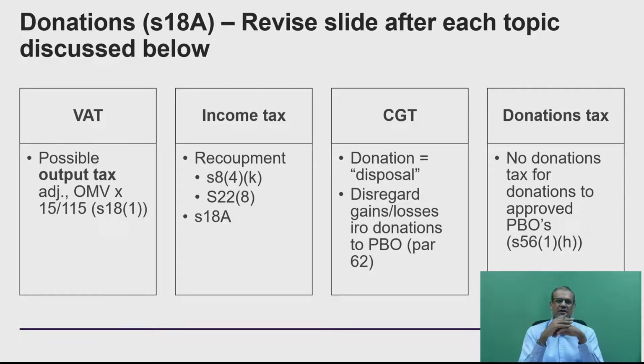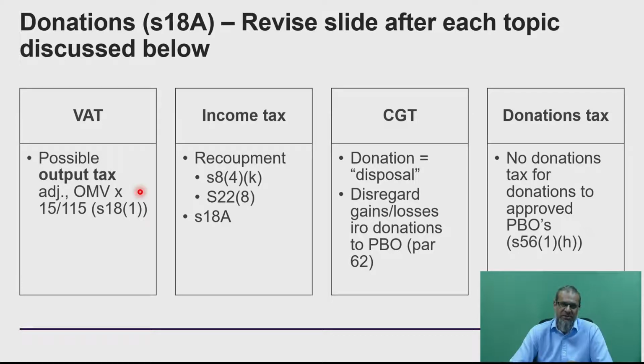So obviously from a business point of view, it makes logical sense as to why this is in. Now, when you make a donation to a PBO, let's unpack what issues are going to trigger. We start off with VAT, and the first issue is that when you make a donation, there's a possible output tax adjustment, because you've exited the bubble. You're going from 100% taxable supply. On this donation, you probably got an input tax deduction, and you want to watch out for that. If it's a denied input, it will have no implications, but if you got an input tax deduction, you're going to have to declare and correct that by declaring an output under Section 18(1) of 15 divided by 115 times the open market value.